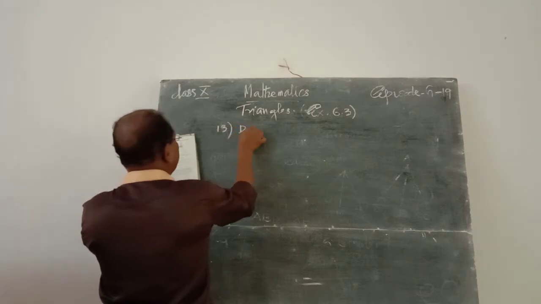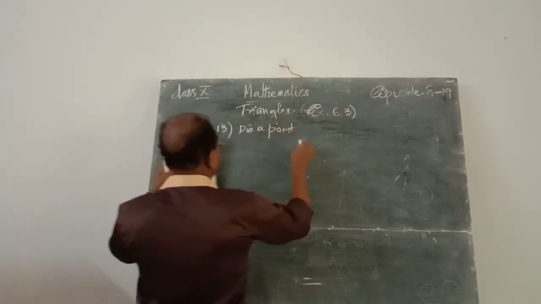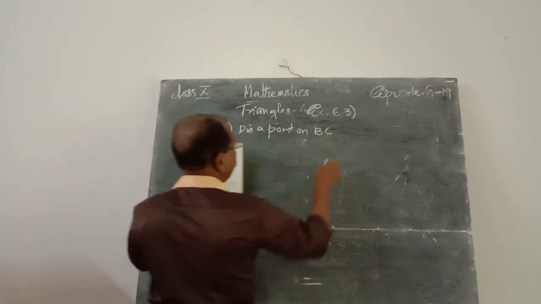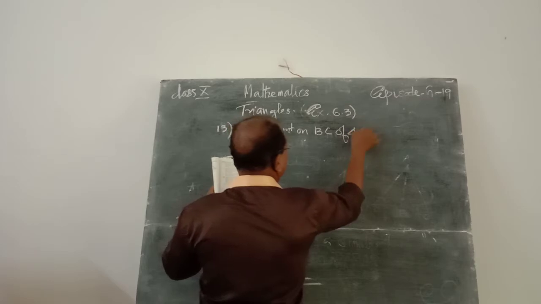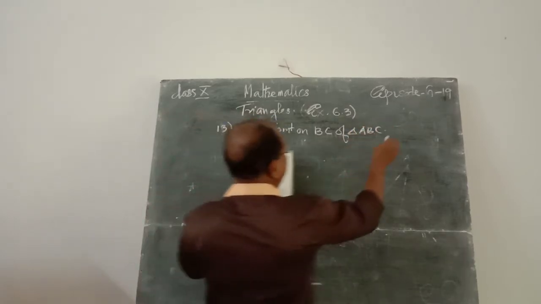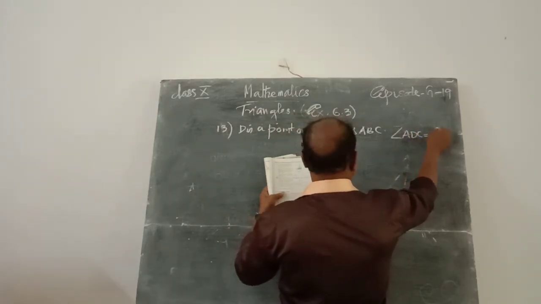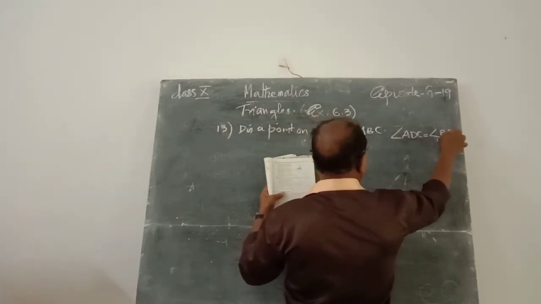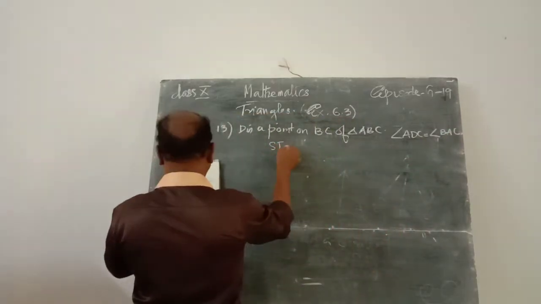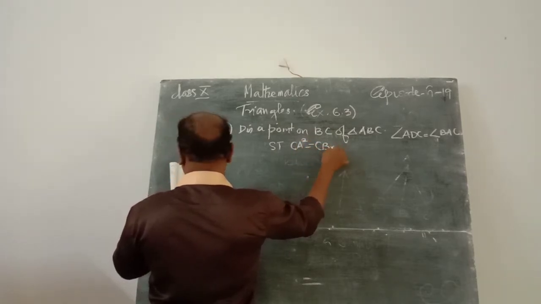D is a point on BC of triangle ABC. Angle ABC is equal to angle BAC. Show that CA square is equal to CB into CD.